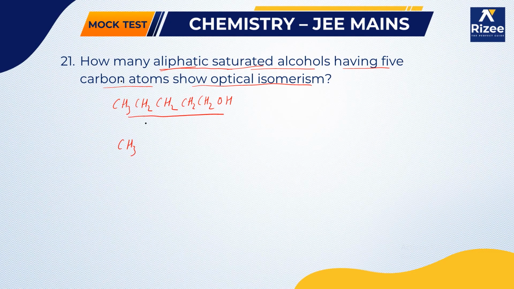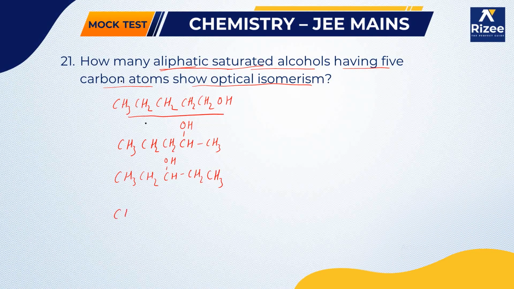CH3 CH2 CH2 CHOH CH3. Next, CH3 CH2 CHOH CH2 CH3. The next one, CH3 CH2 CH(CH3) CH2OH.